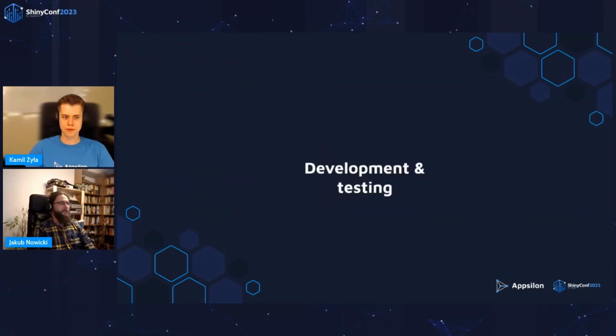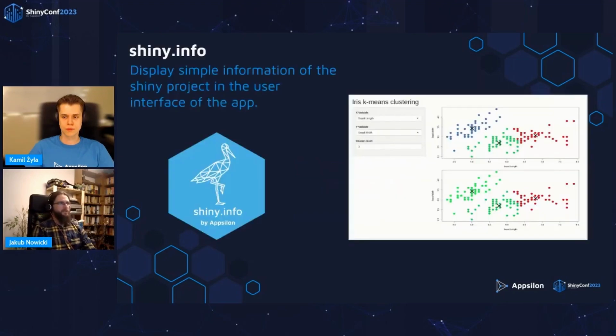Okay, the last area here, development and testing. And here again, I want to talk about two packages. The first one fulfills the need to display a little bit more information to the not user, but early user, the tester, because you want to get as much information as you can about any problems that they have. And this can be achieved using Shiny Info.